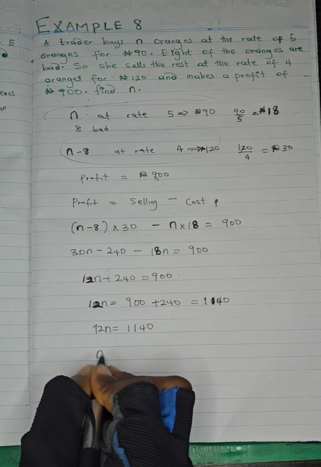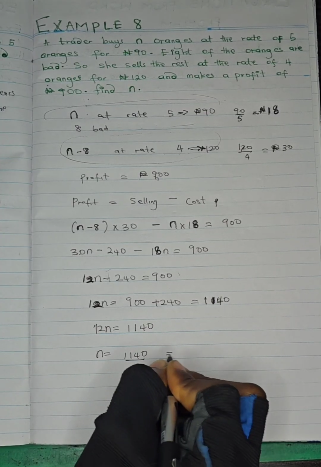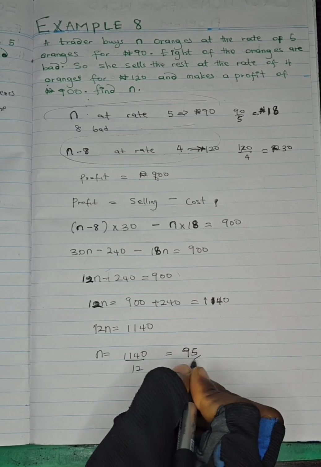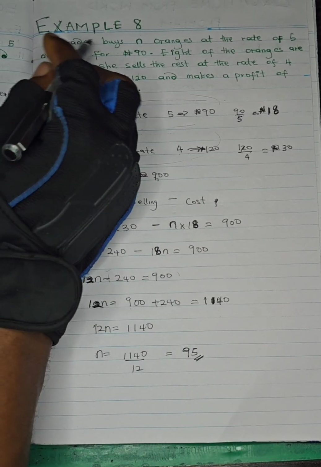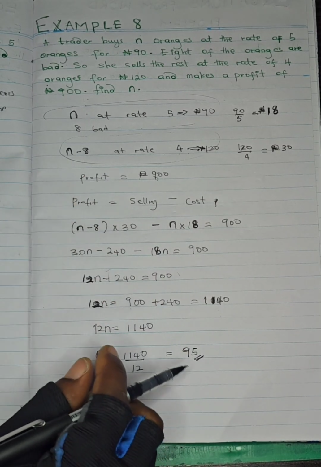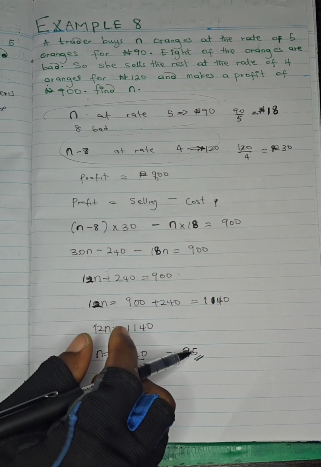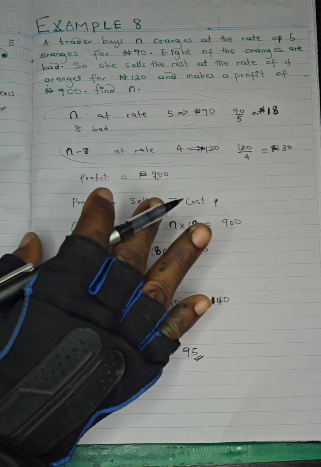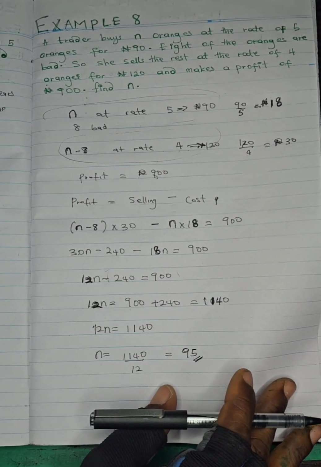So n will be 1140 all over 12, which should give us 95. So this is what was actually bought, 95 oranges. If you want to confirm if your answer is correct, you can simply do 95 oranges times 18, and then subtract 8 from 95, the remaining times 30, and check if you get your profit as 900. So that's it. Let's go to the next example.